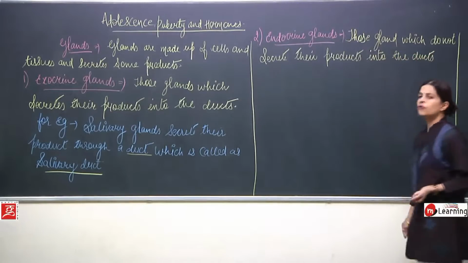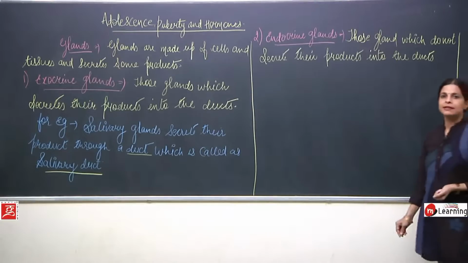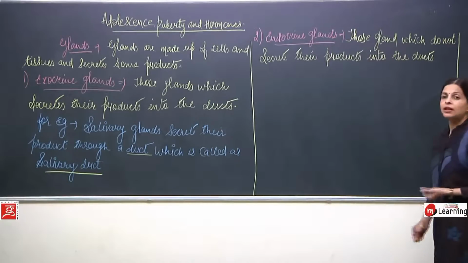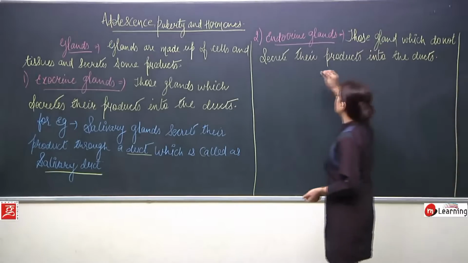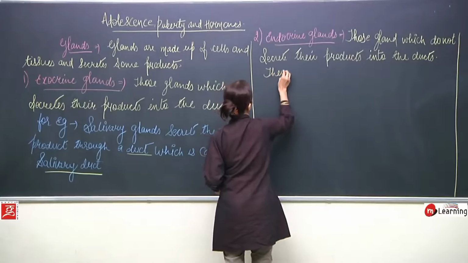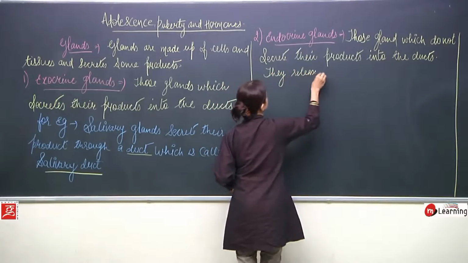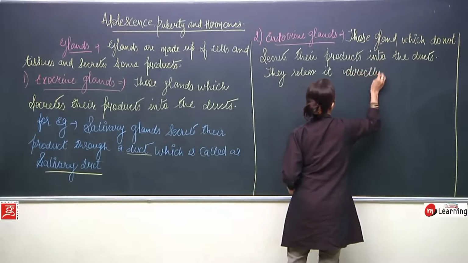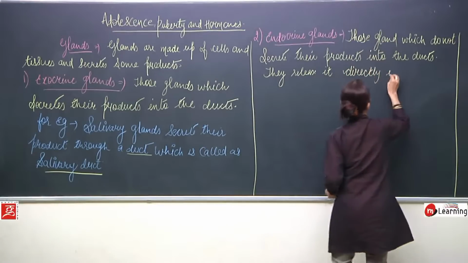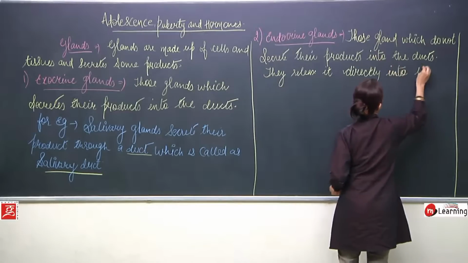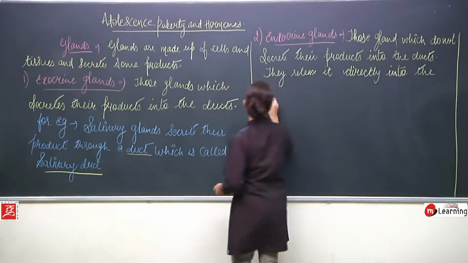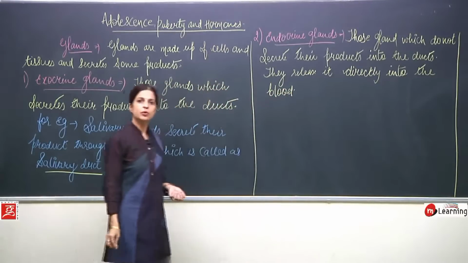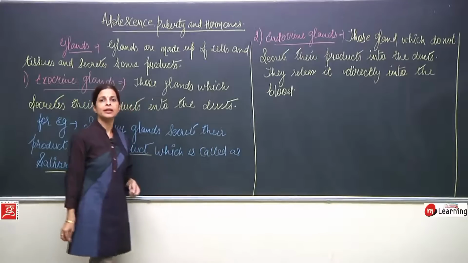Those glands which secrete their product without the ducts. If they do not secrete their products into a duct, then where do they release? They release it directly into the blood. So where is it going? It is released directly into the blood.